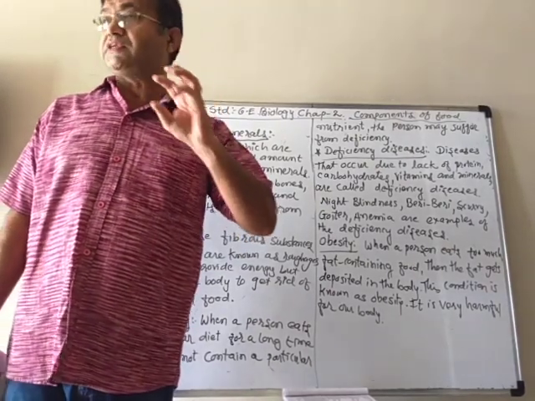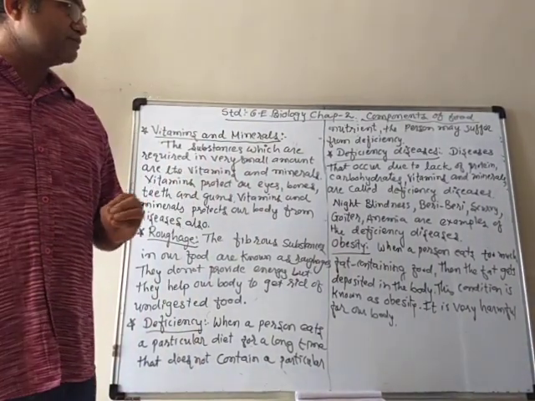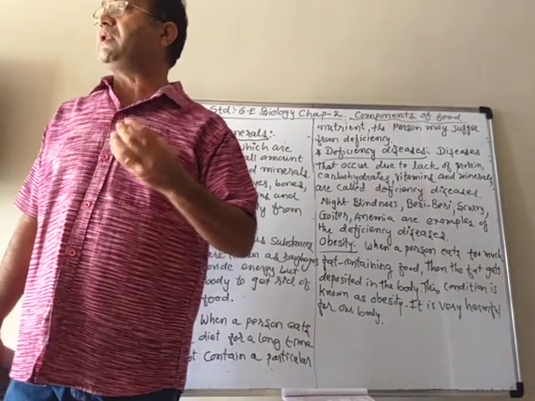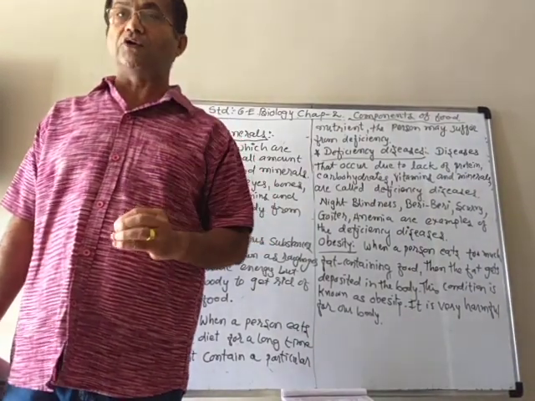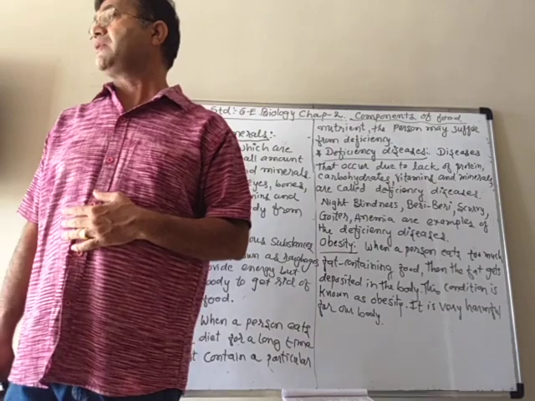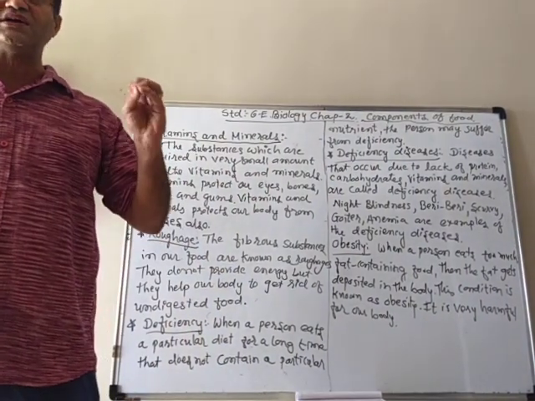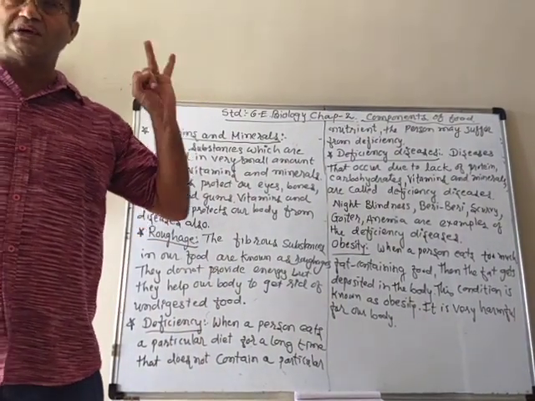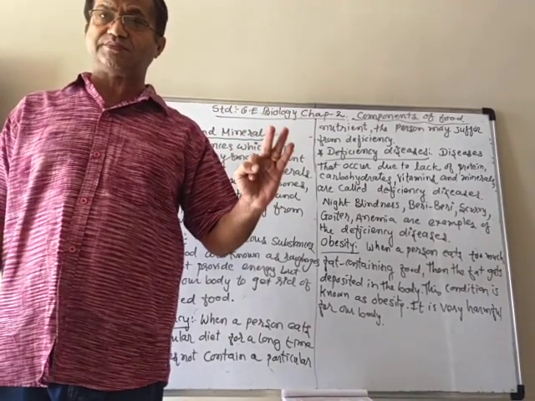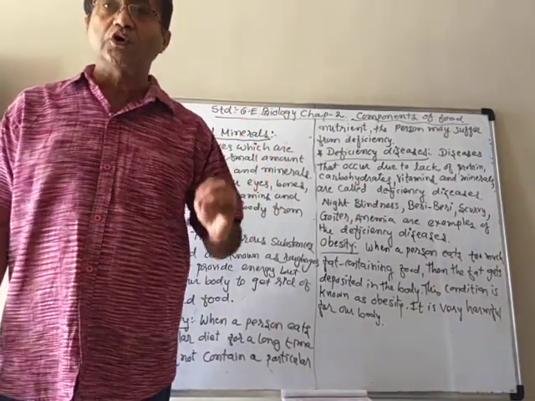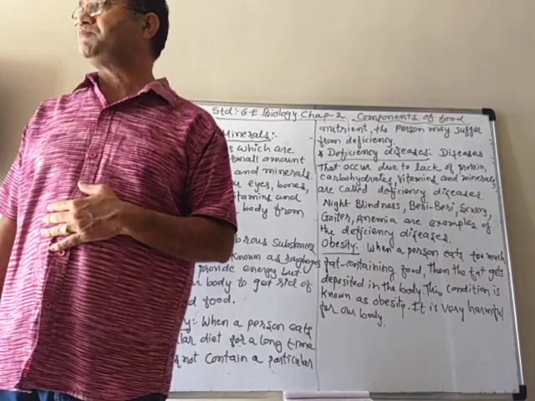Those are the three main ones we talked about, because they are required in a big amount, not a little amount. But along with those three, we need another two components of food also.